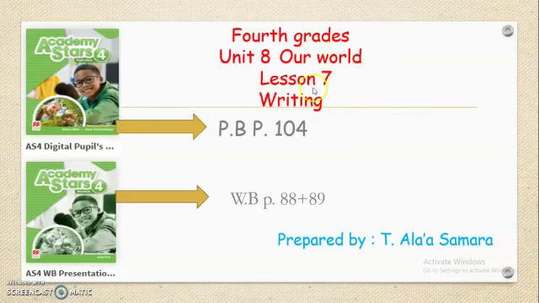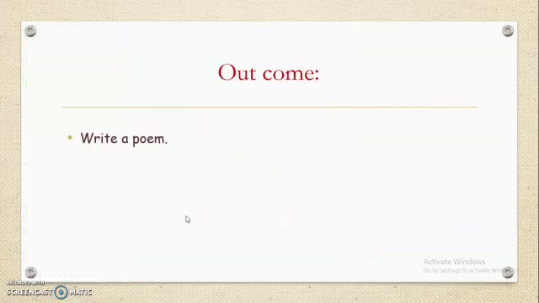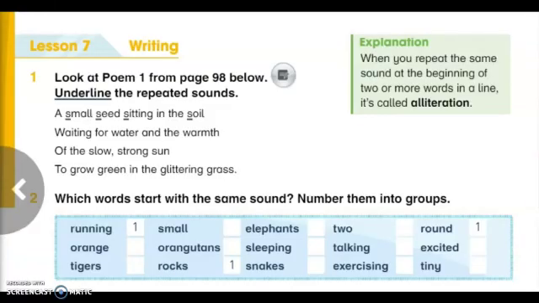Today's lesson is writing, and you need to open your pupil's book page 104 and your workbook pages 88 and 89. And we have an outcome for today: write a poem. My students, please open your pupil's book page 104. Lesson 7, writing. As you can see here, my students, we have an explanation.